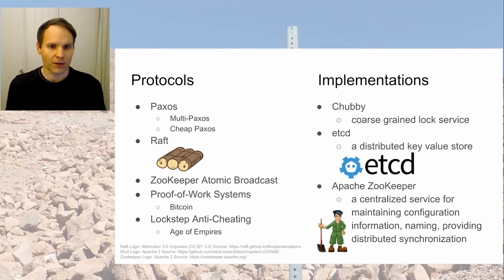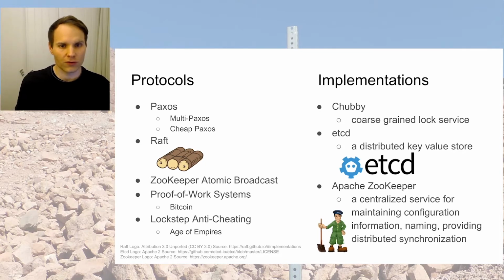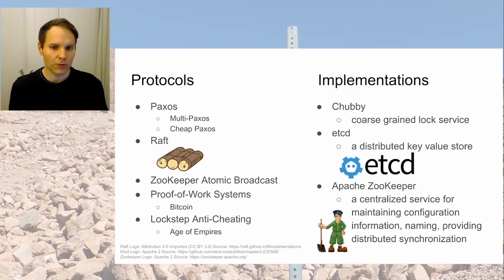There are a couple of implementations. There's Chubby by Google. It's a coarse-grained lock service. There exists a paper that goes into details. There's etcd, which is a distributed key value store, I think most popular for its use within Kubernetes. And Apache ZooKeeper, a centralized service for maintaining configuration information, naming, and providing distributed synchronization.